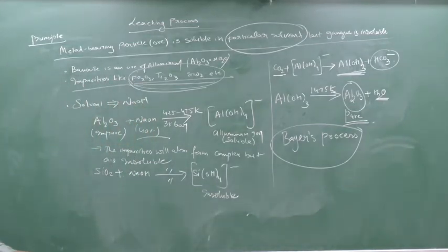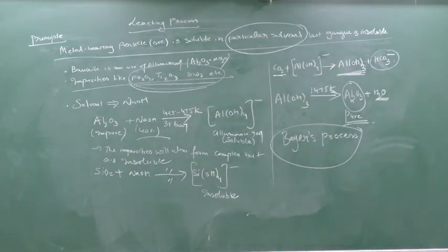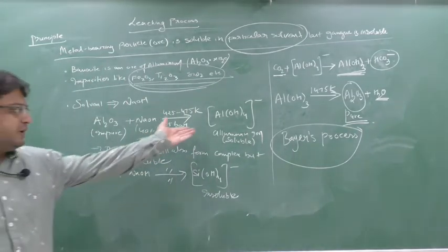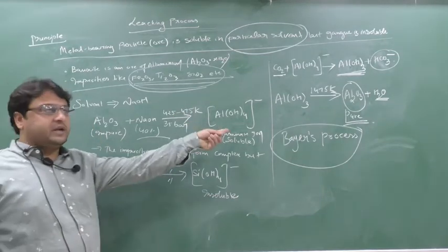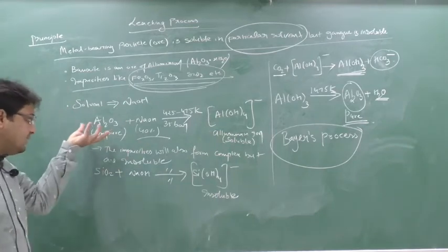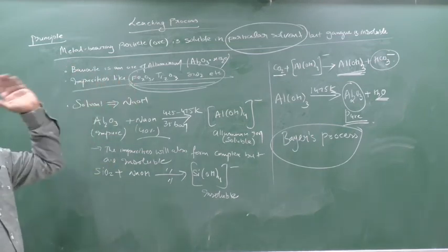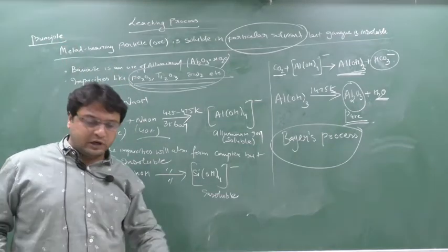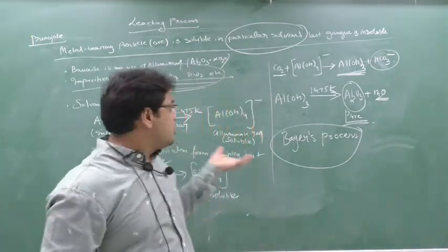Clear this part? So initially what we are doing: we are taking the impure alumina, bauxite ore, and we are reacting it with NaOH, nearly 30 to 40%, at 425 to 475 Kelvin temperature and 35 bar pressure. You are obtaining sodium aluminate. Yes or no? After that, in the second step, we are seeing that this aluminate is a soluble complex, but along with this impure alumina there are a number of impurities associated, like silica, TiO2, Fe2O3. They also will form hydroxides, but their hydroxides are insoluble, so they will settle at the bottom and the aluminate solution will be floating. So I will remove the impurities and take the pure aluminate solution.